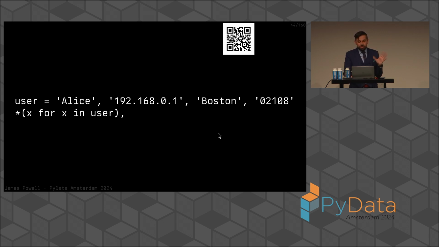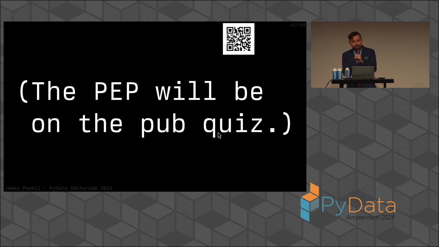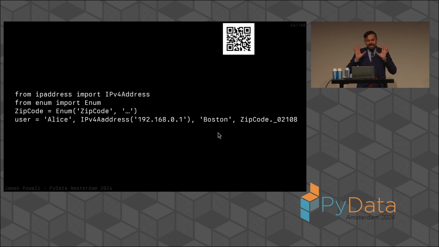This is the closest we can get to a tuple generalization. By the way, the PEP number, if you forgot what it was, well, it's going to be on the pub quiz too. You could say that this is a degenerate modeling. We're just using a string because it's the most convenient way to represent this data.